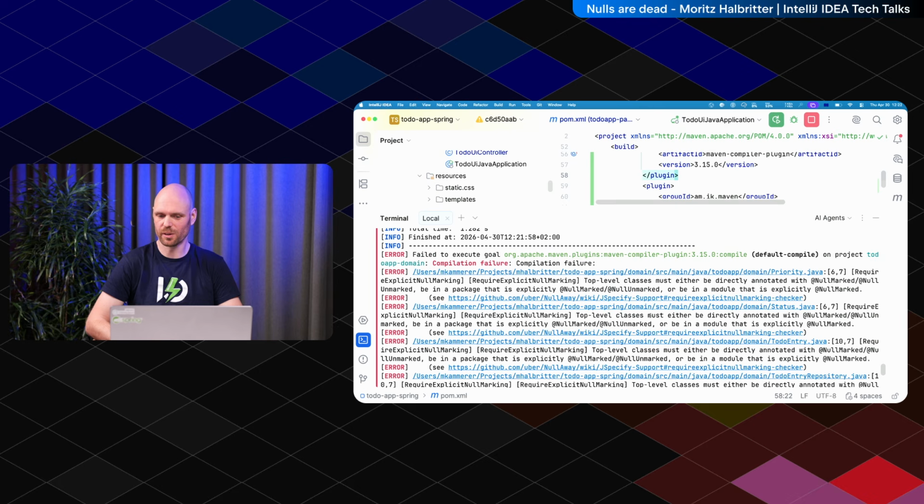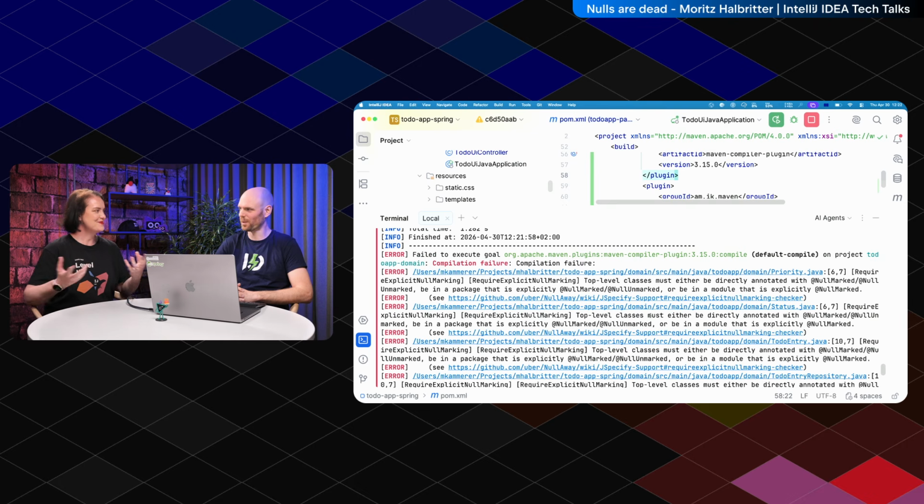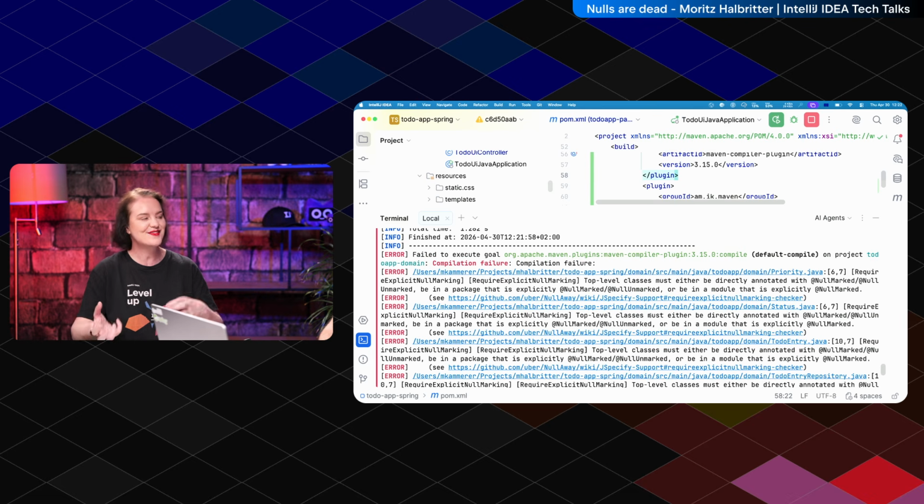It's a bit like the Maven Enforcer plugin. You put it in there, you get screamed at a lot, and then you fix all the stuff, and then your build is better. Basically, if you don't have NullAway or the Enforcer plugin, your build is also broken, you just don't know about it.